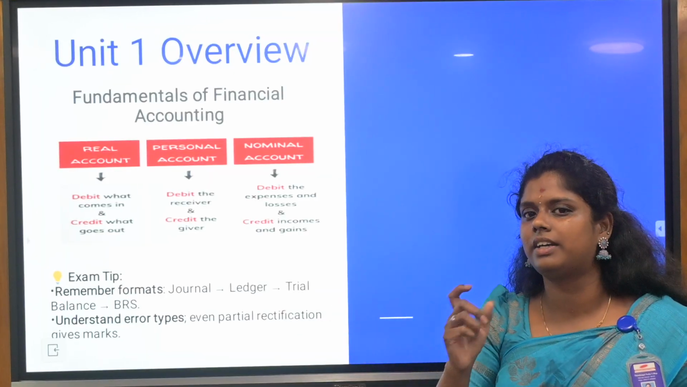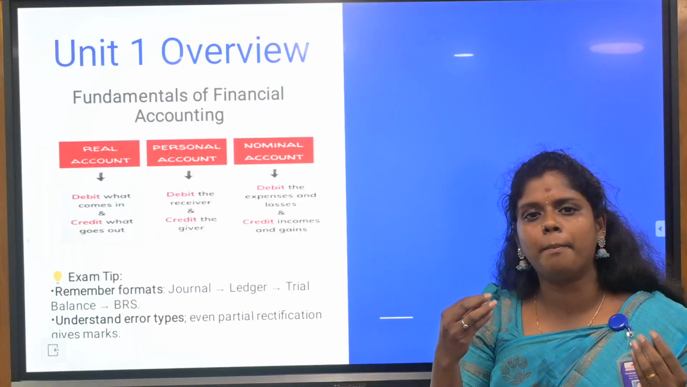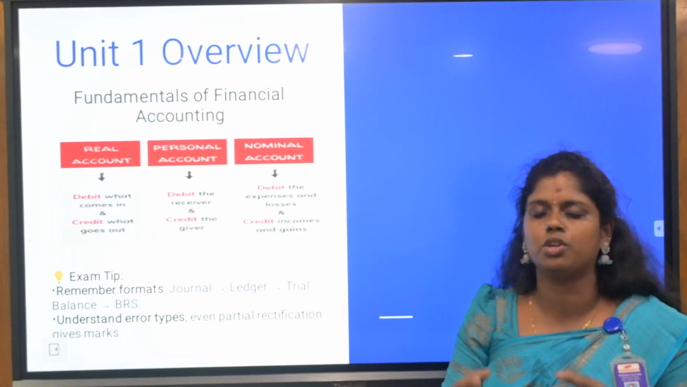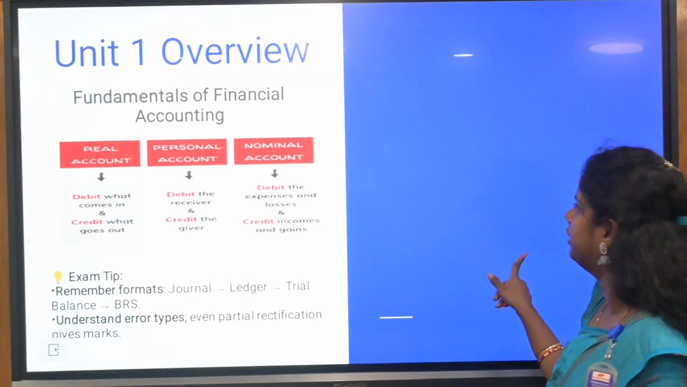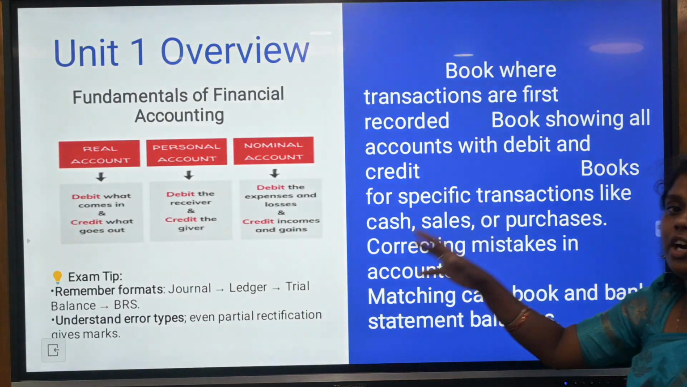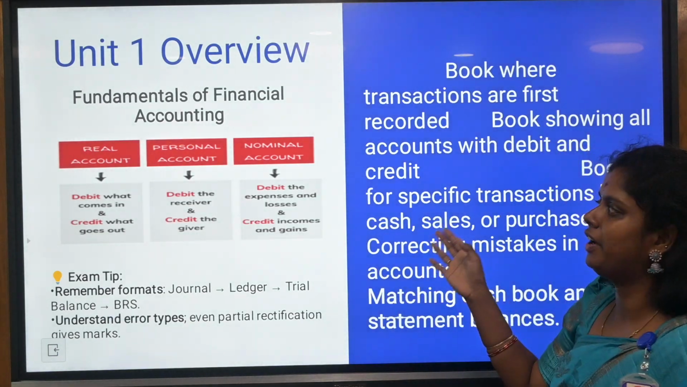Understand the error types. Types of errors you must know, as they might be asked in the 5 marks or 10 marks questions. You need to know the error of omission, error of commission, compensating error, something like that. Okay. So here, what are you going to do with financial accounting?